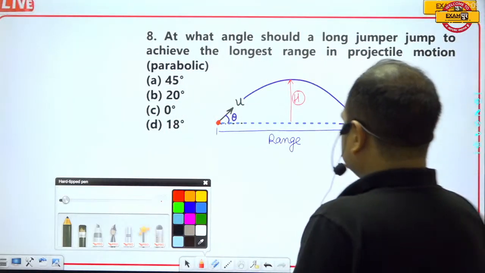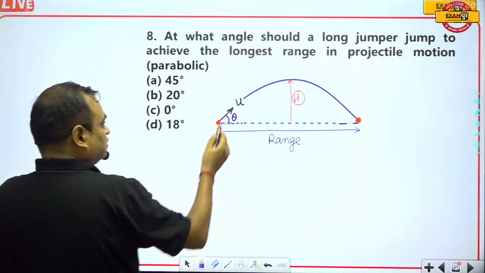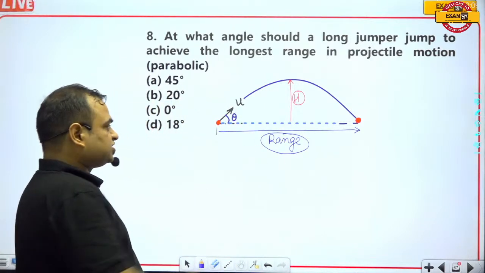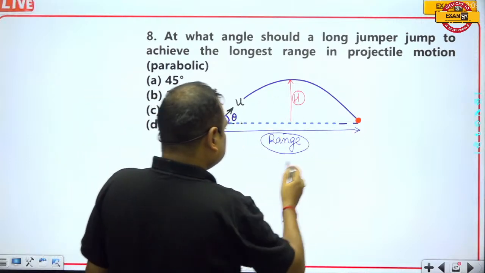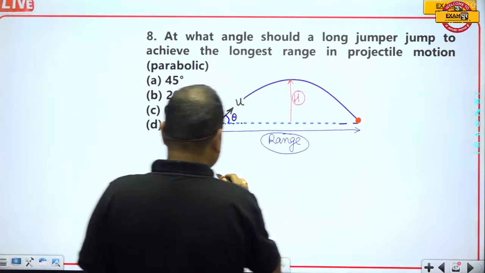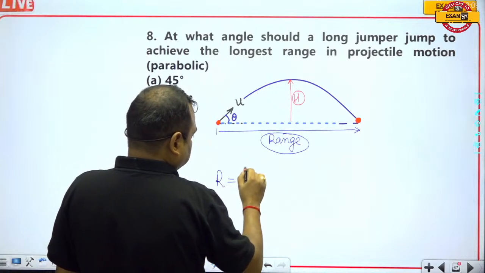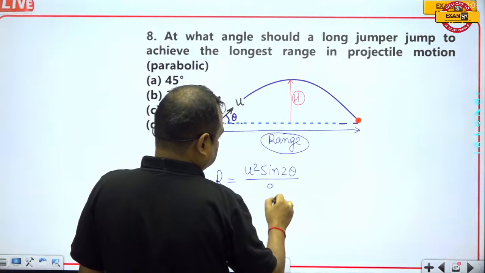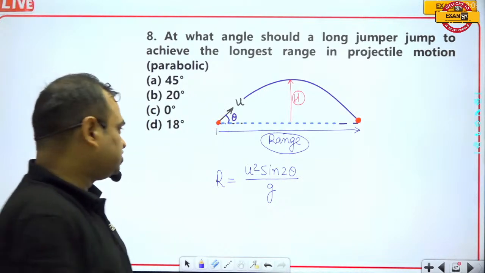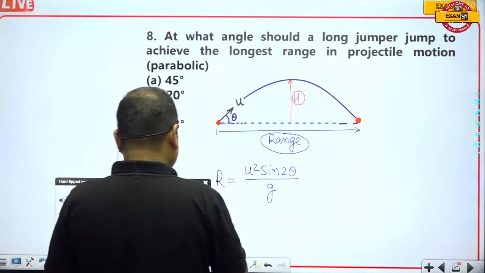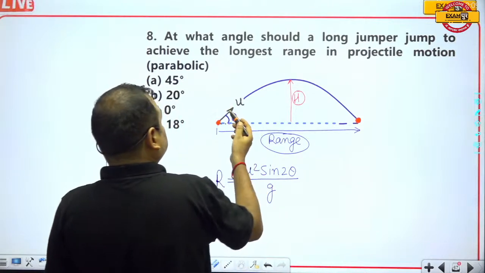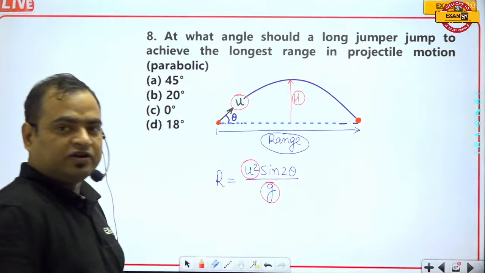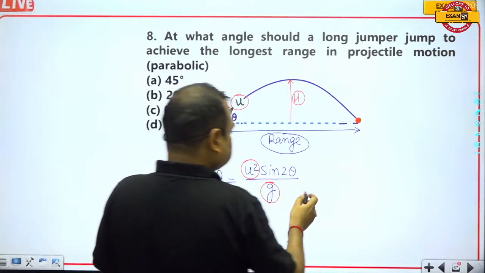So this is the horizontal range. The horizontal distance covered by this ball is known as the range. Range is equal to u square sine 2 theta upon g. Whatever velocity u you have been given, and with the value of g, u square upon g is always constant.